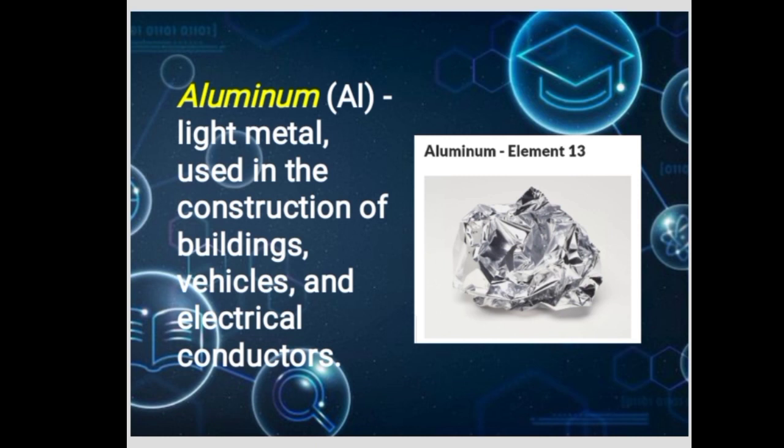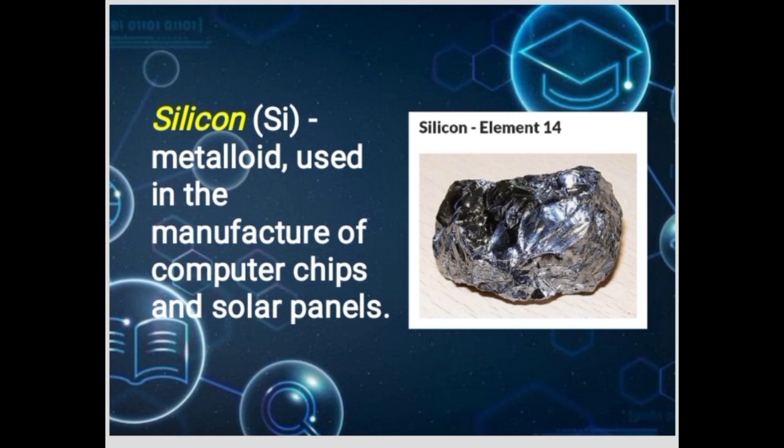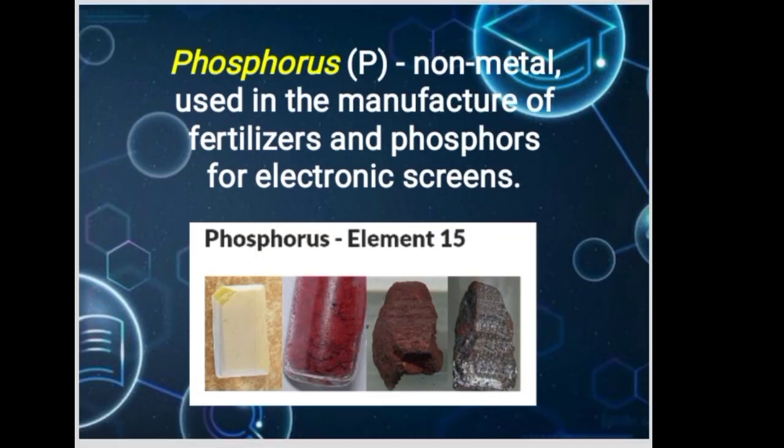Aluminum, light metal used in the construction of buildings, vehicles, and electrical conductors. Silicon, metalloid used in the manufacture of computer chips and solar panels. Phosphorus, non-metal used in the manufacture of fertilizer and phosphors for electronic screens.